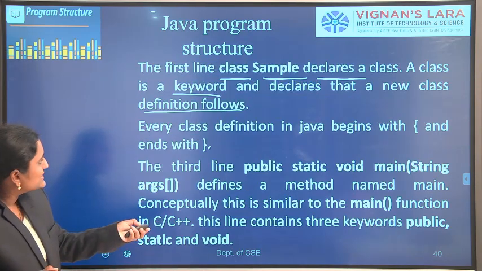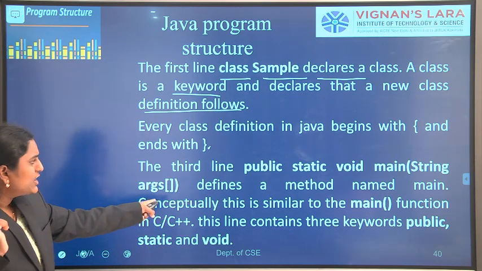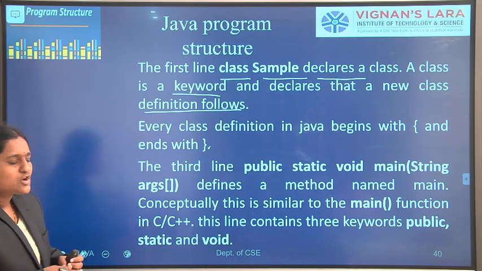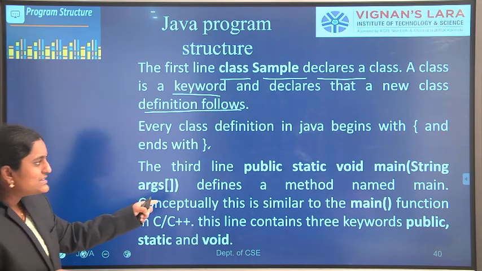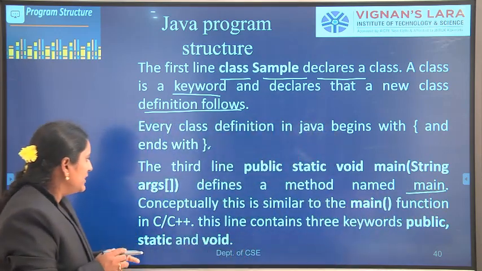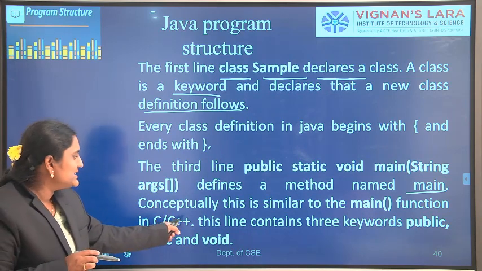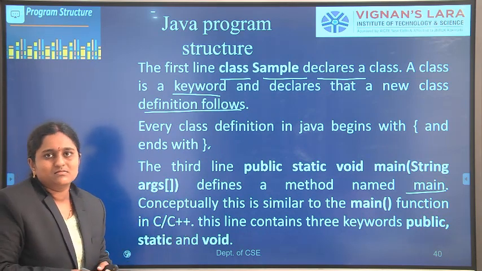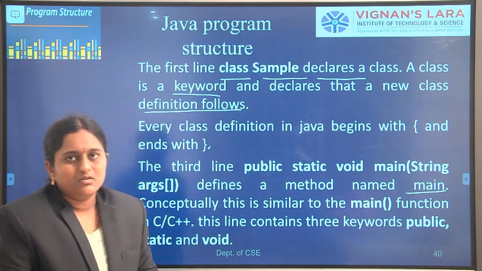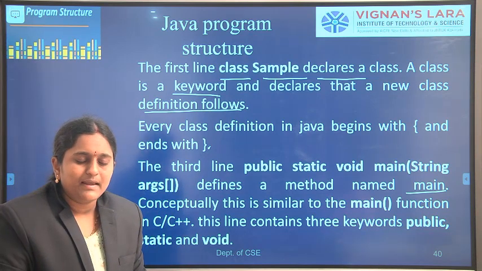Next, the third line: public static void main, String args array. What is the importance of this statement? It defines a method named main. Main is the main method. Conceptually, this is similar to the main function in C and C++ programming languages. Every program should start with a main function. In this Java program also, public static void main is the method name.